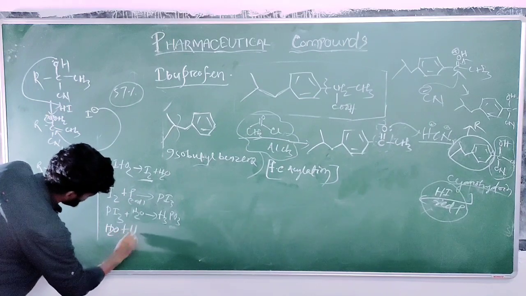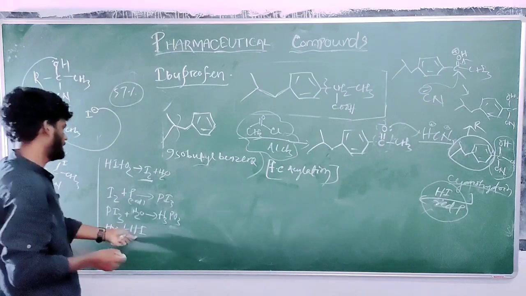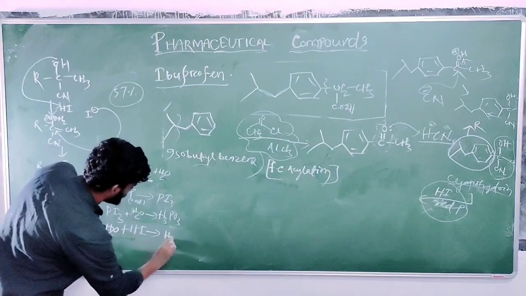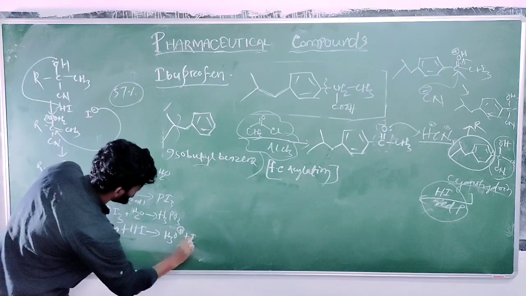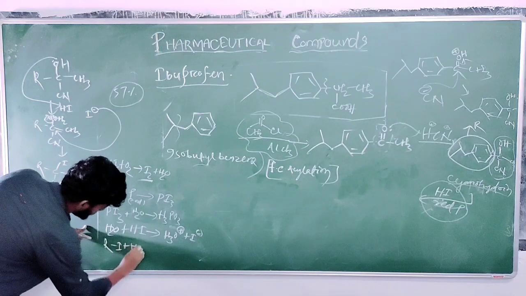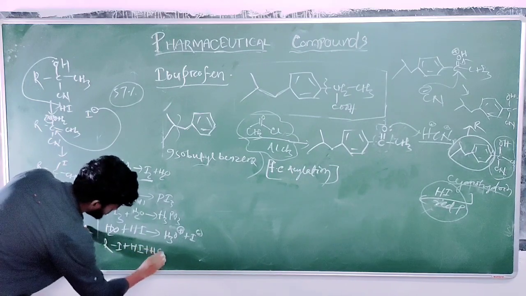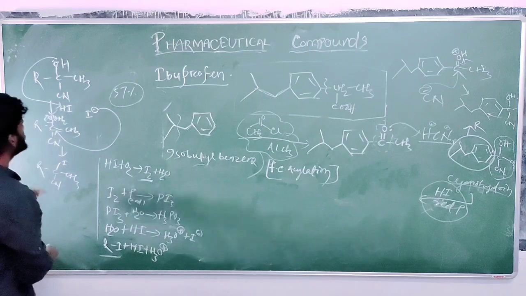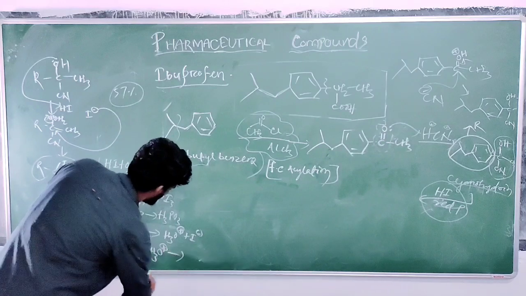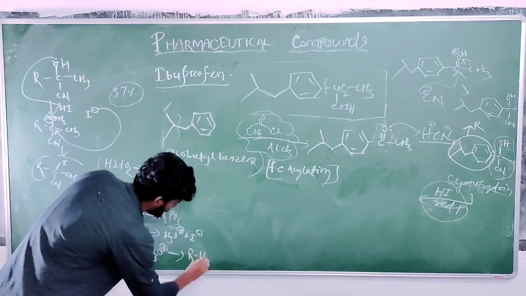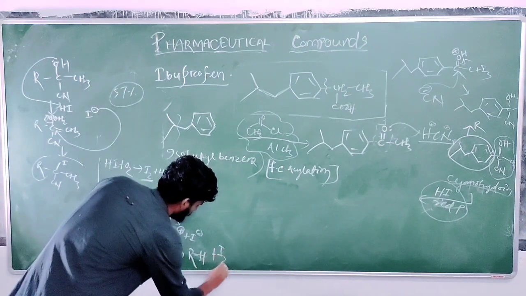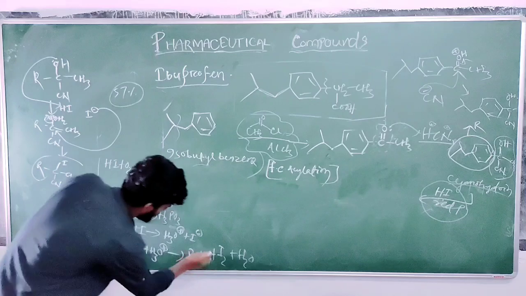Water plus HI. The HI reacts with water, it will form H3O+ plus I minus. Again, R-I plus HI plus H3O+. What is R-I here? This group is R-I plus HI plus H3O+. It will form RH, what? RH plus I2 plus water.